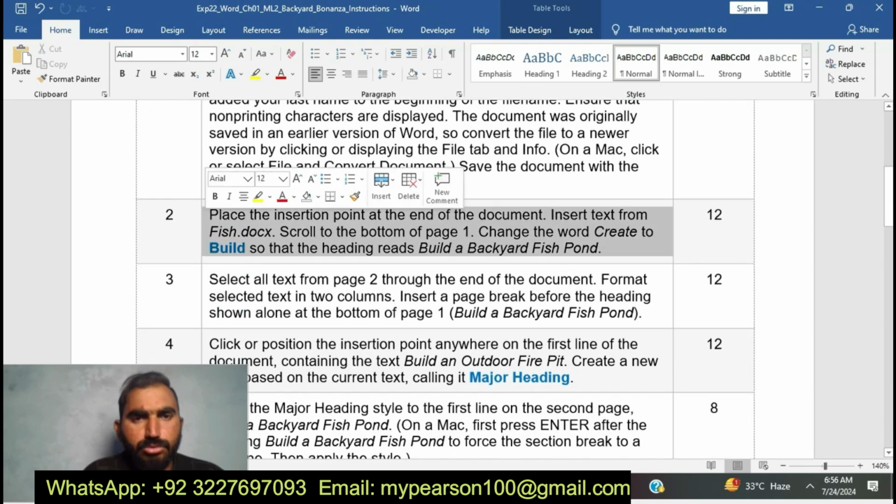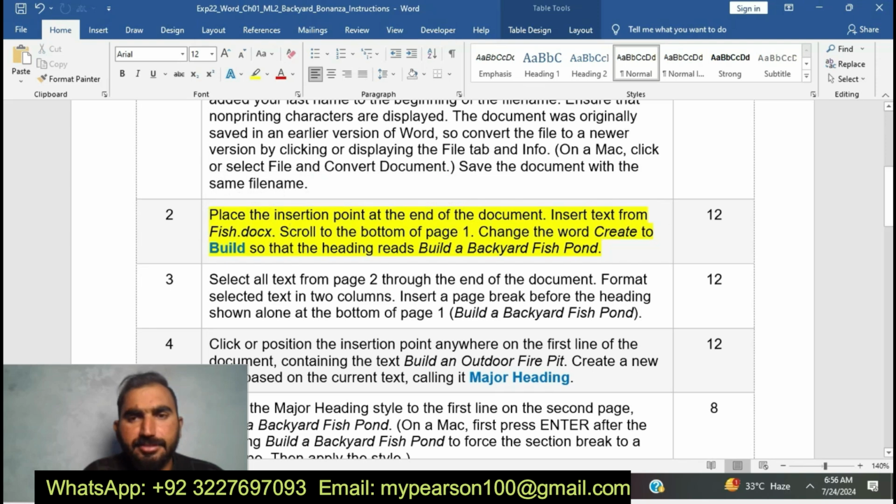Okay, now I am going to do step number 2. Place the insertion point at the end of the document. Insert text from fish.docx. Scroll to the bottom of page 1. Change the word create to build so the heading reads build a backyard fish pond.